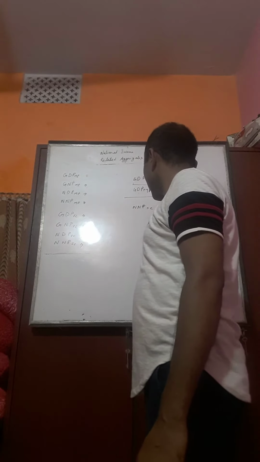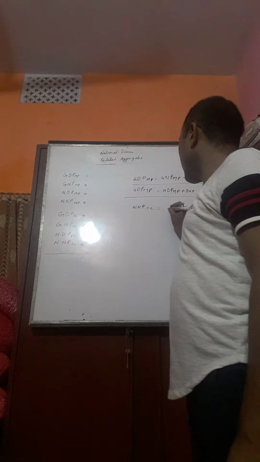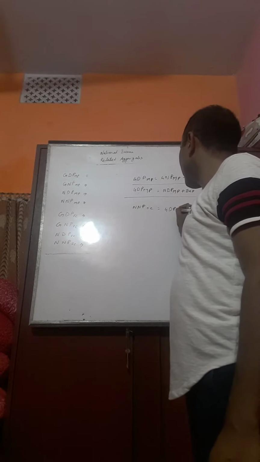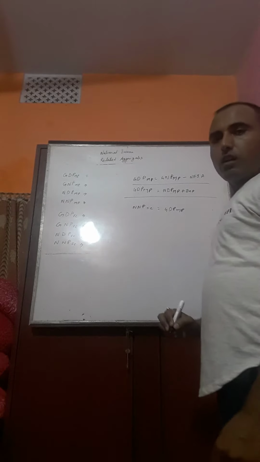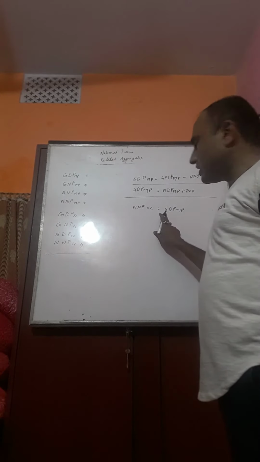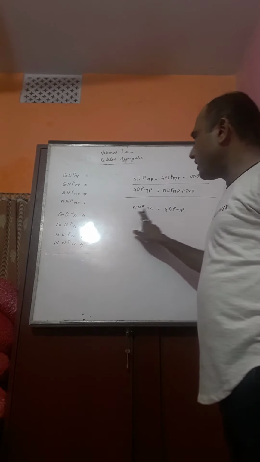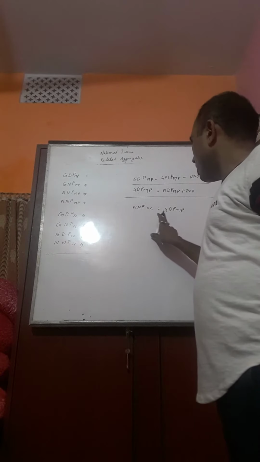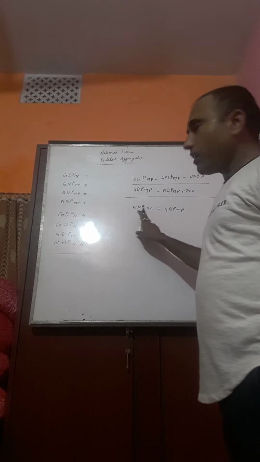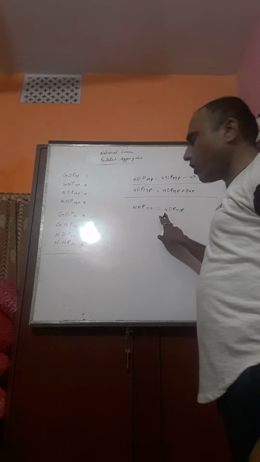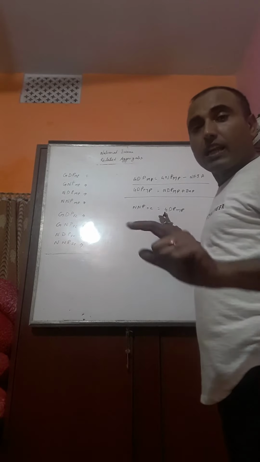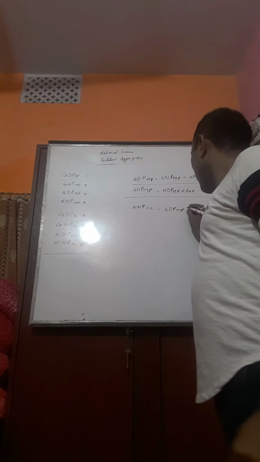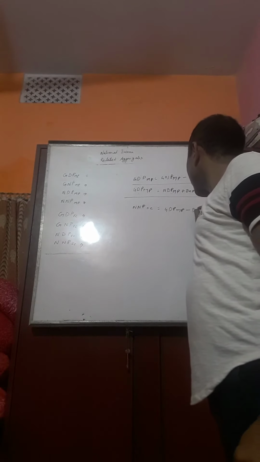Same as we have to calculate NNP FC, which is national income, with the help of GDP MP. How to calculate? First letter, left hand side N, right hand side G. G and N, N for net, G for gross. Gross is larger than net, so minus depreciation.